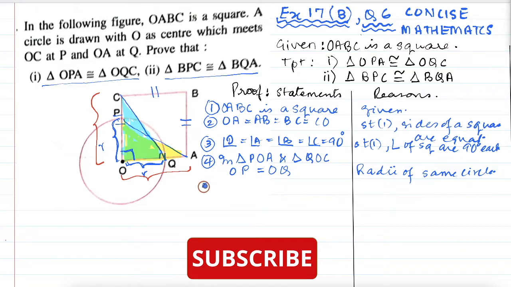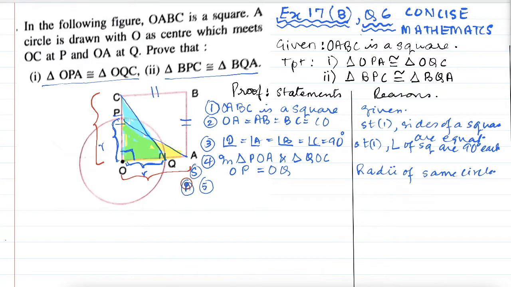Okay, now statement number 5 will be the angle, because this is your side. Now we will write the angle and then we will write the side again, because it is the SAS test of congruency. So your angle will be this one. We won't write angle O because it is common to both the triangles. So the angle POA is equal to angle QOC, and that is equal to 90 degrees, and this will be from